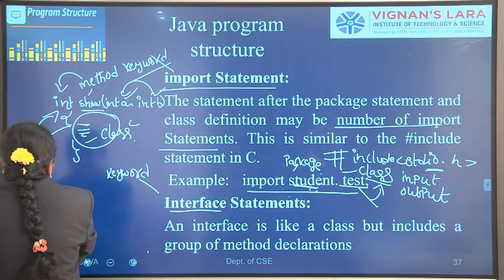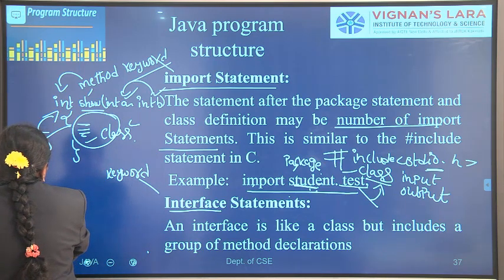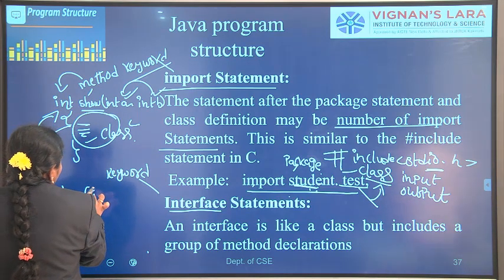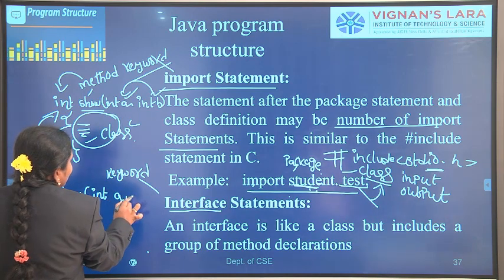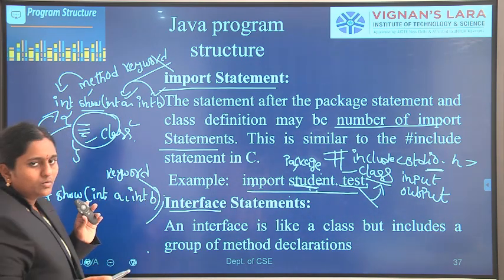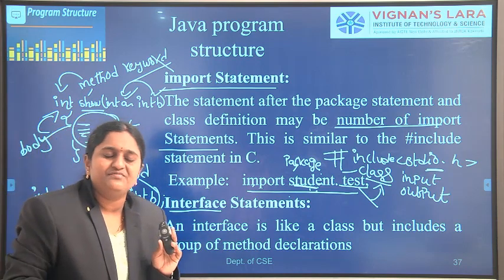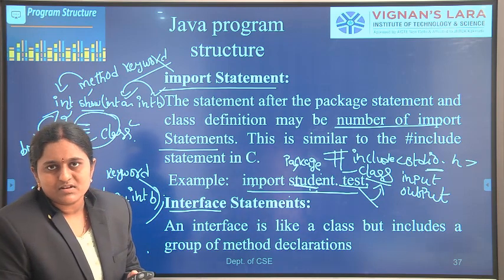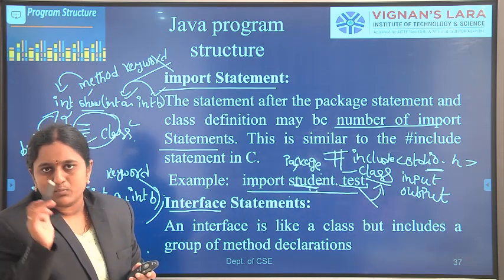For example, coming to the interface: int show(int a, int b), ending with a semicolon. In every programming language, every statement ends with a semicolon, like in English, when one sentence is completed we put a full stop.